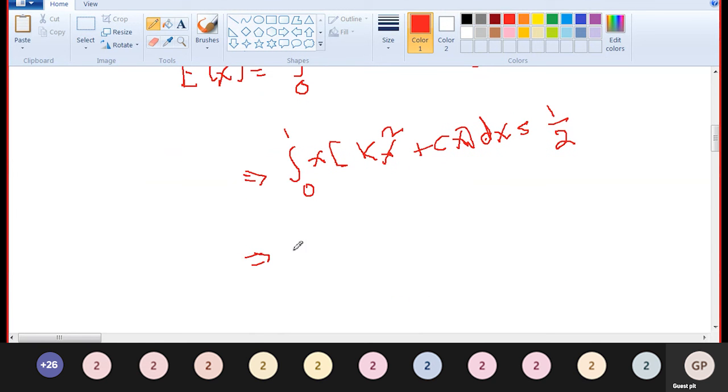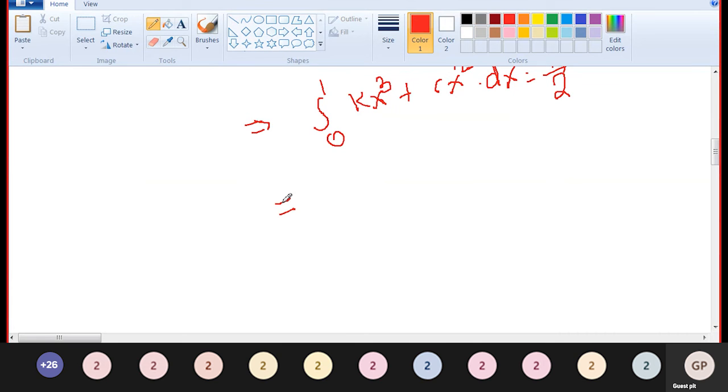It implies the integral over 0 to 1. Taking the multiplication, k x cube plus c into x square into dx is equal to 1 by 2. Now integrate.